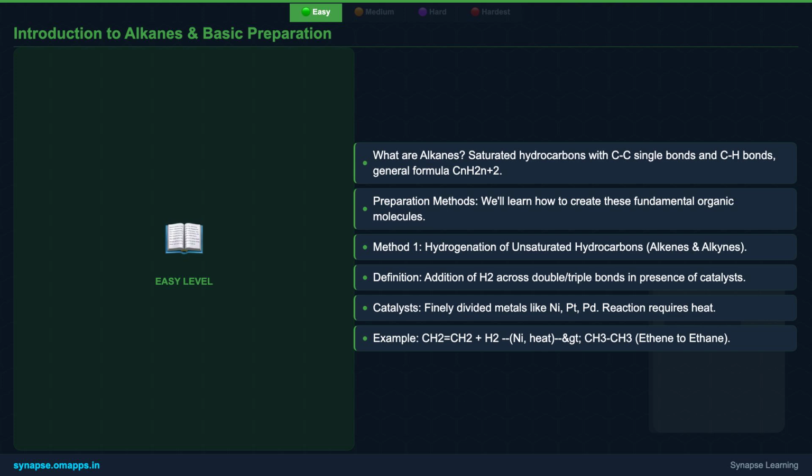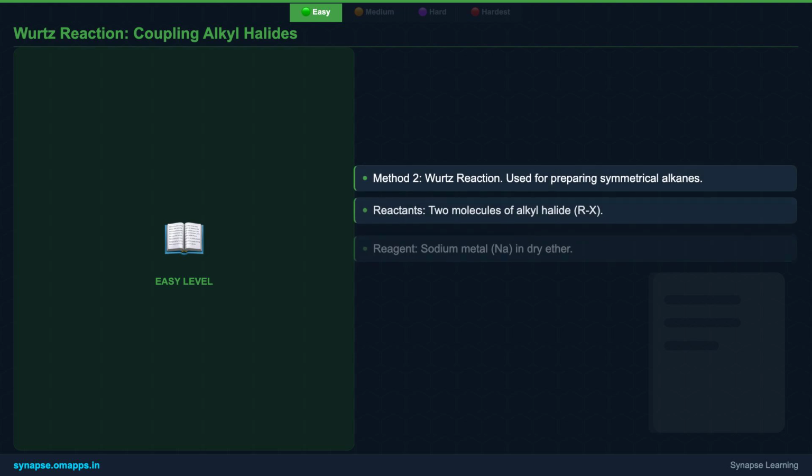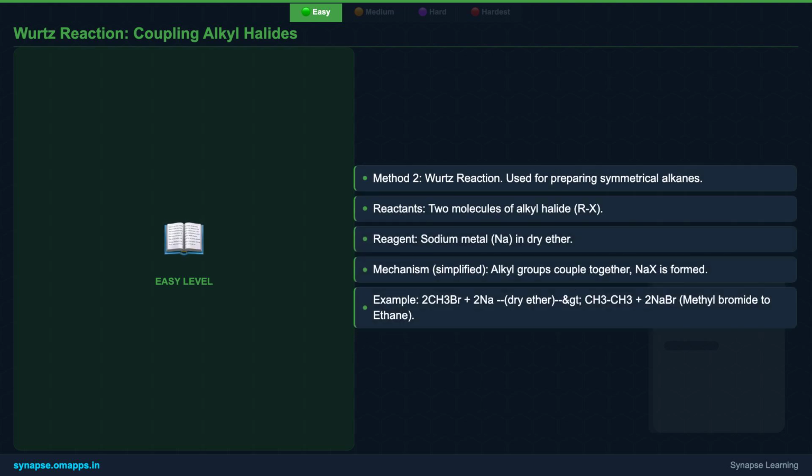One of the most common and versatile ways to prepare alkanes is through the hydrogenation of unsaturated hydrocarbons like alkenes and alkynes. This involves adding hydrogen gas across the double or triple bonds in the presence of specific catalysts such as finely divided nickel, platinum, or palladium, usually with some heating. For instance, ethene, with its double bond, can be converted into ethane, a simple alkane, by reacting it with hydrogen over a nickel catalyst. Another fundamental method for alkane preparation is the Wurtz reaction.